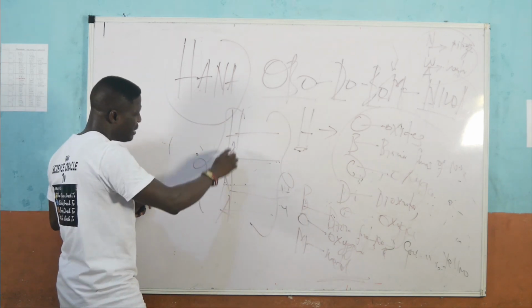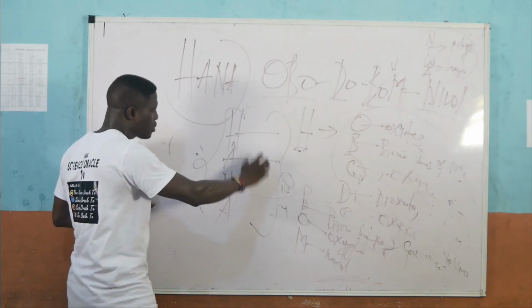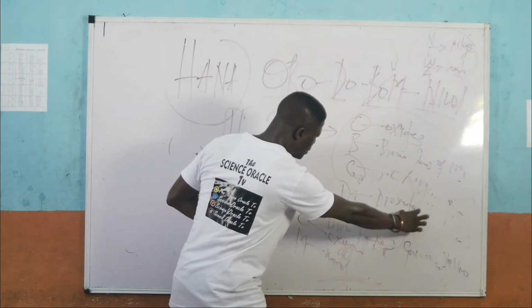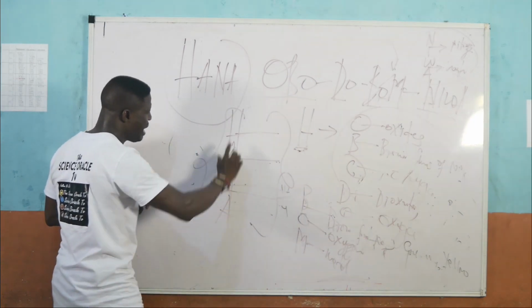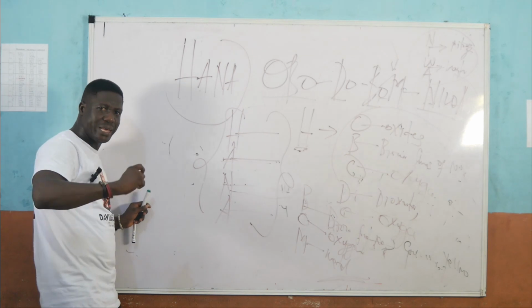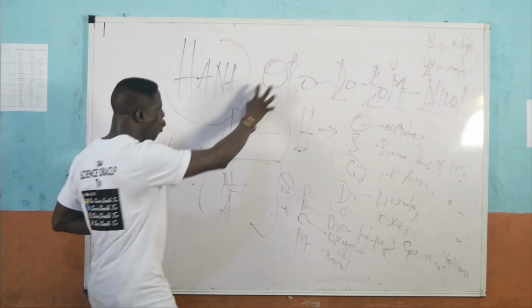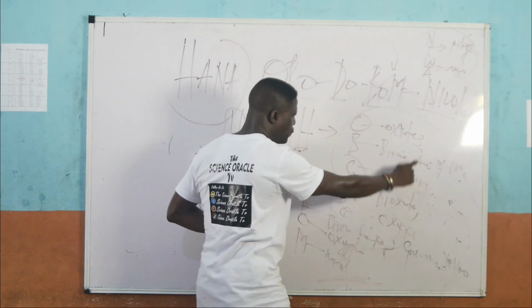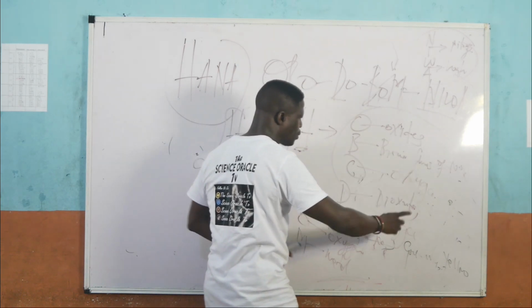How about the alkaline nitrate salt? The product is simply Do, which is diazonitrate and oxygen. Then the nitrate salt of a heavy metal, if heated, decomposes to produce Obo, which by interpretation are oxide, brown fumes of NO2, and of course oxygen.